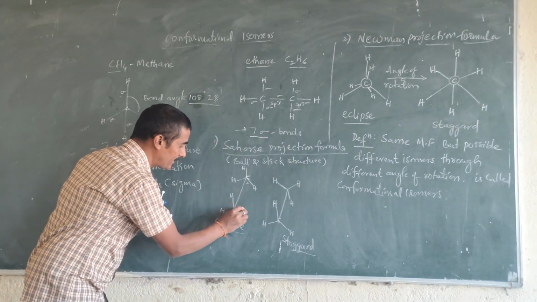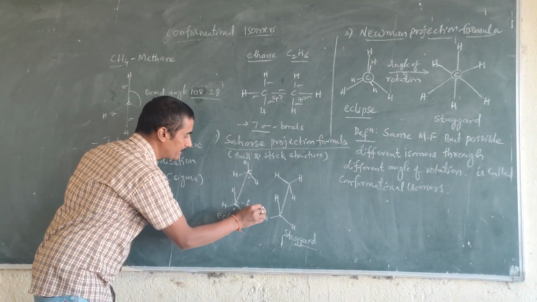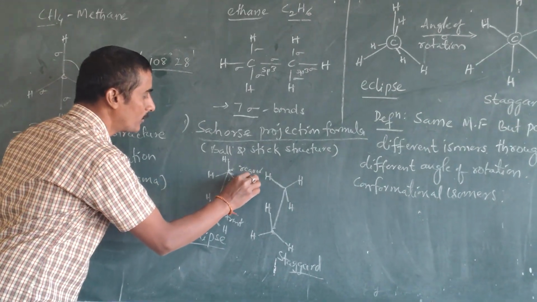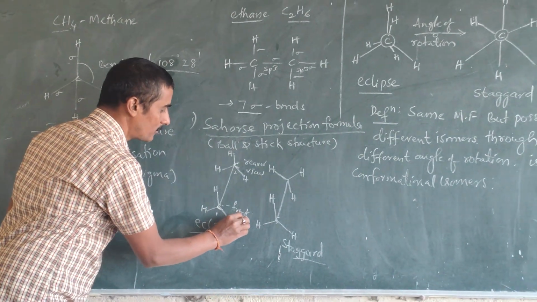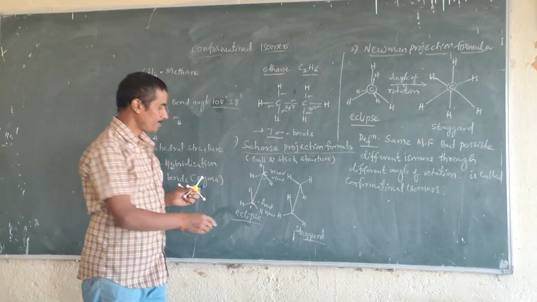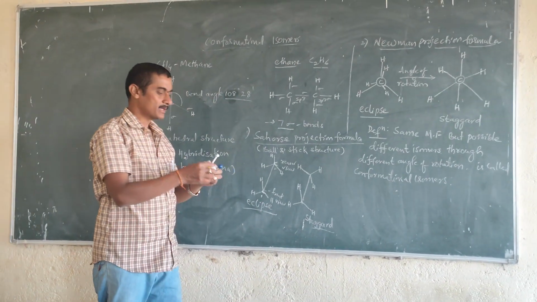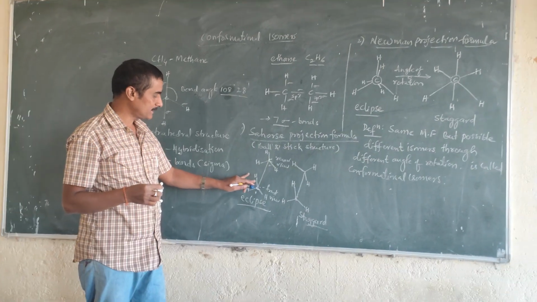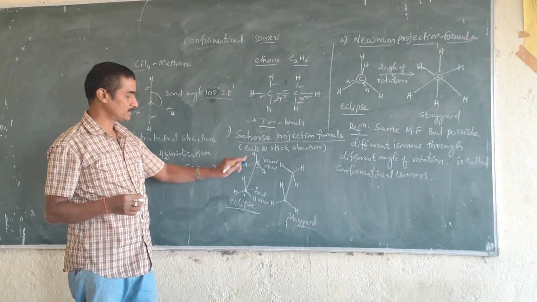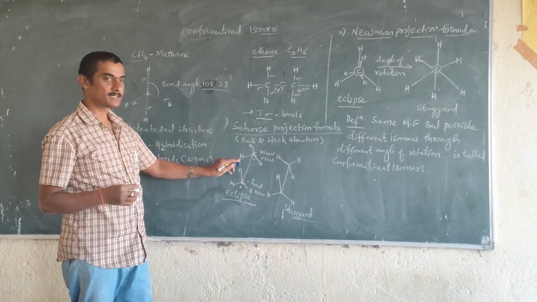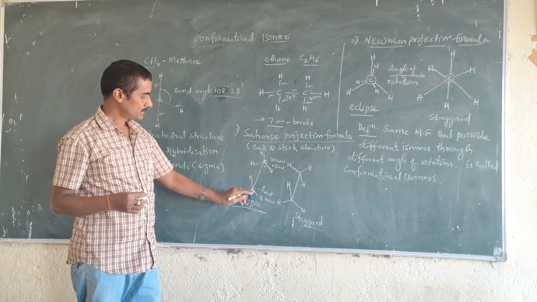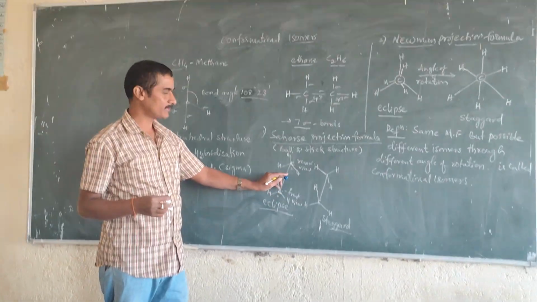This front carbon and this rear view carbon. Eclipsed means each hydrogen is exactly at the back side of the hydrogen in front, and the carbon also is exactly behind.